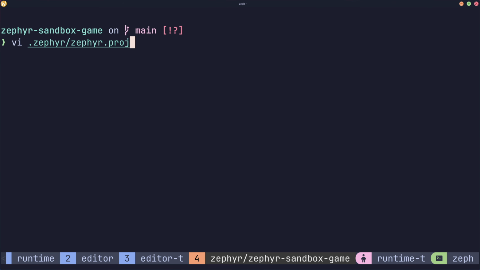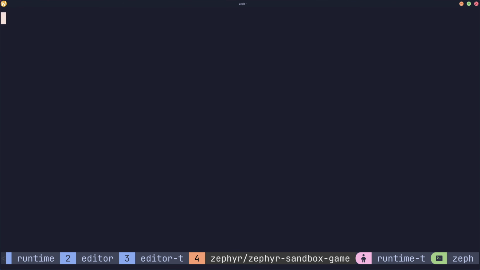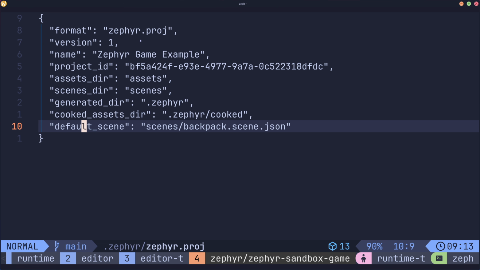Whenever we create a new project, we're creating this .zephyr folder. And within that, we create the project file. What this looks like is we can see we have the format, which is the .proj, and it's all just JSON. But then we have the name, we have a project ID, and then very importantly, we have our assets and scenes directories. So this is metadata telling the game, this is where all the assets for the game are. This is where all the scenes for the game are.